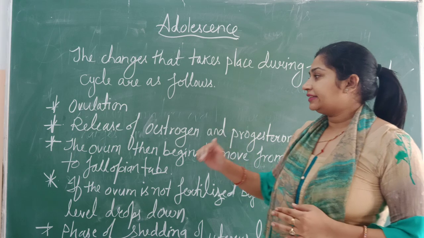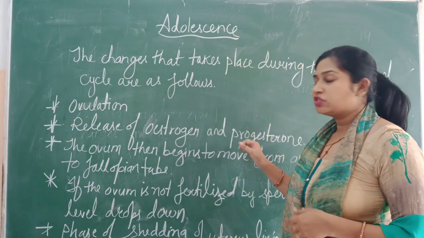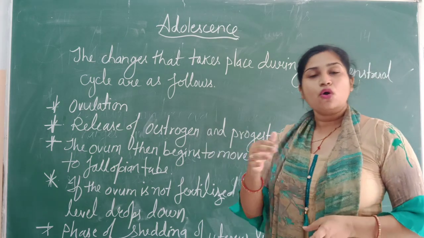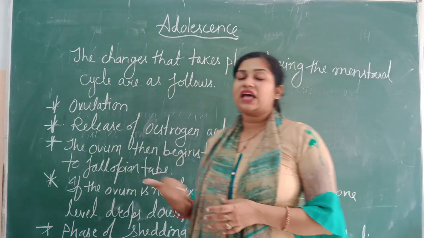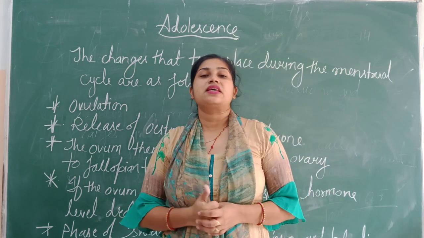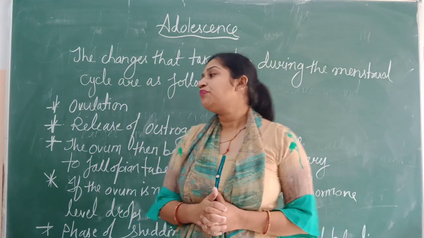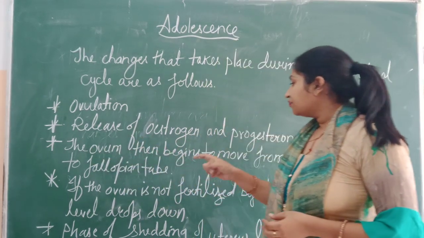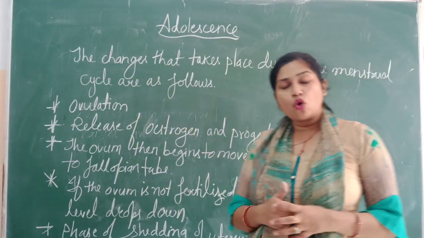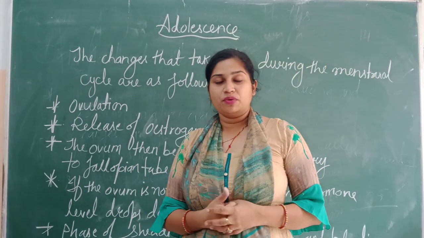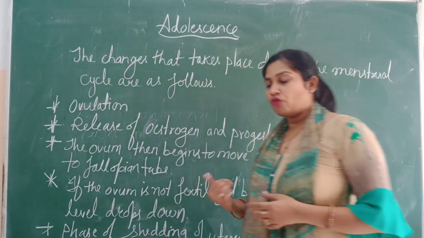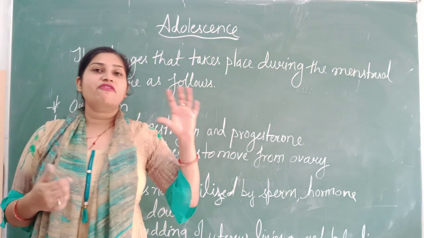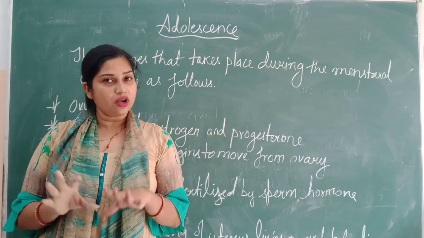So the second step is the release of estrogen and progesterone by the ovary. Now the next step: the ovum begins to move from the ovary down into the fallopian tube.